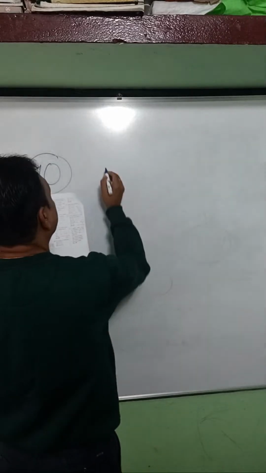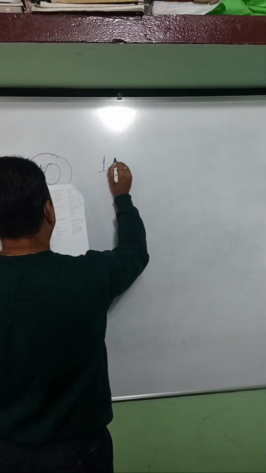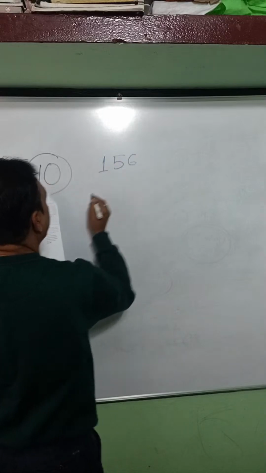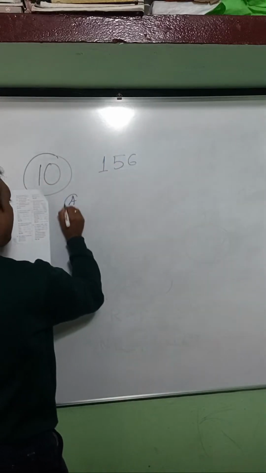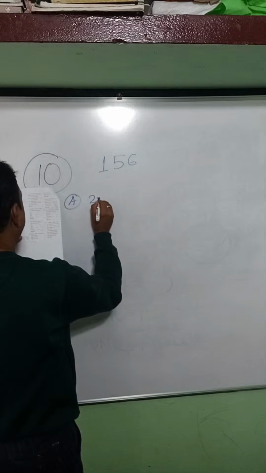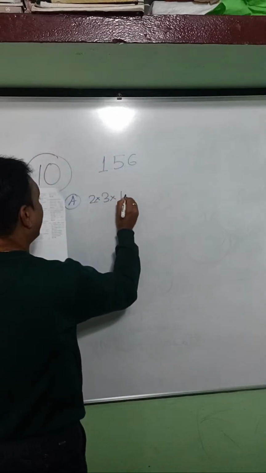Question number 10. The product of prime factors. So you have to find out the prime factors of 156. Options are given. A: 2 into 3 into 13.